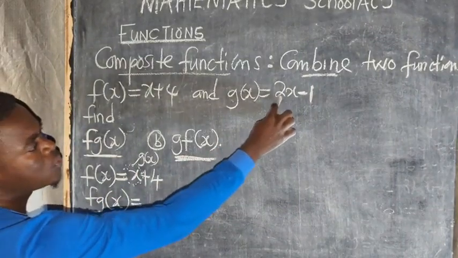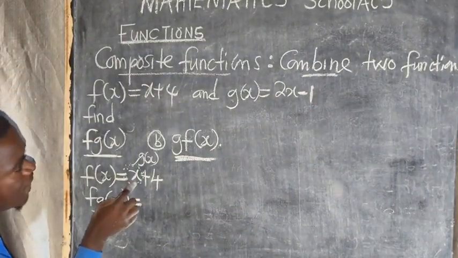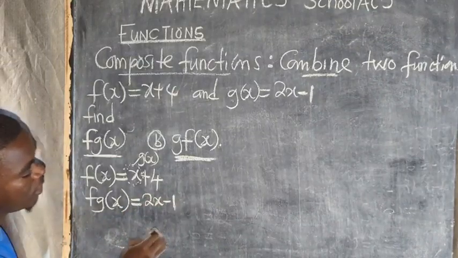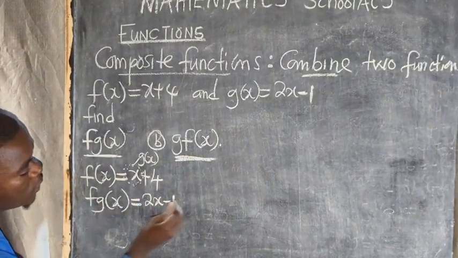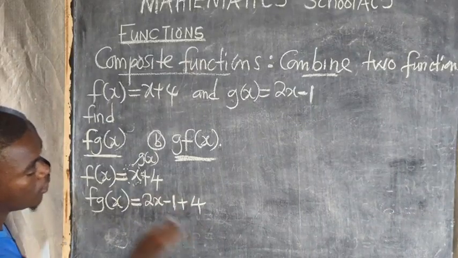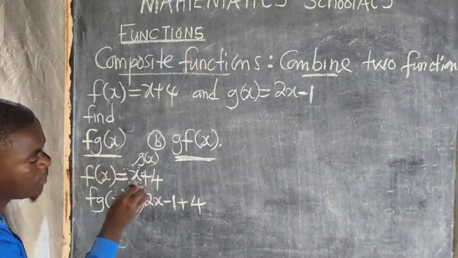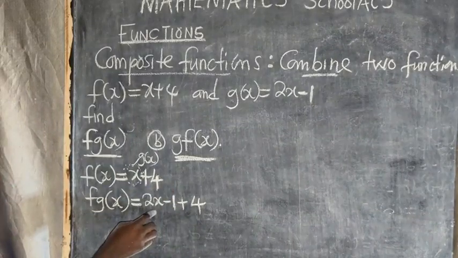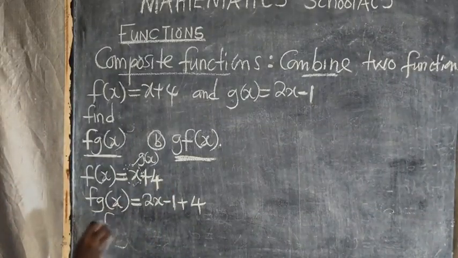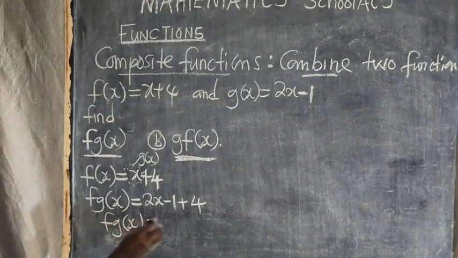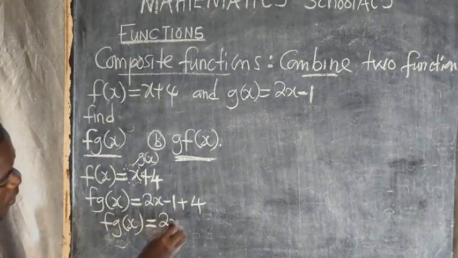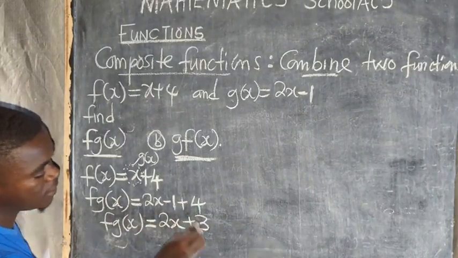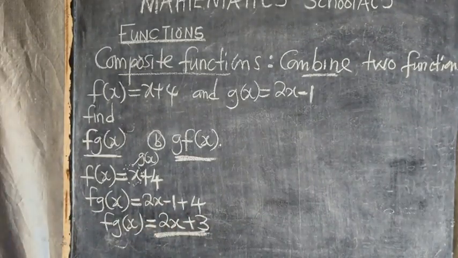Where's g of x? 2x minus 1. Just on this x, remove the x, put 2x minus 1. Then we've got plus 4 at the end. When you substitute, we come up with fg of x is equal to 2x minus 1 plus 4, you get plus 3. So this is your answer.